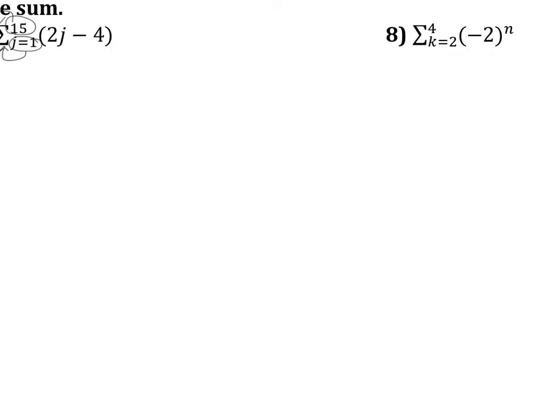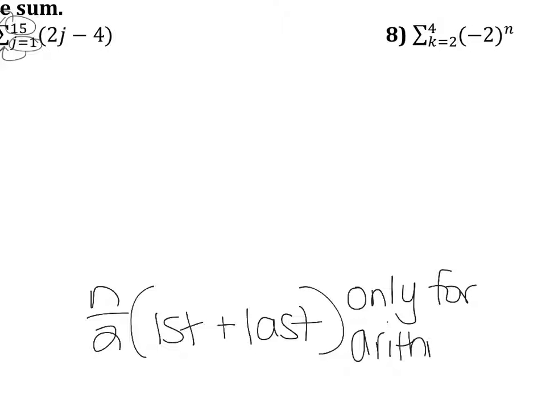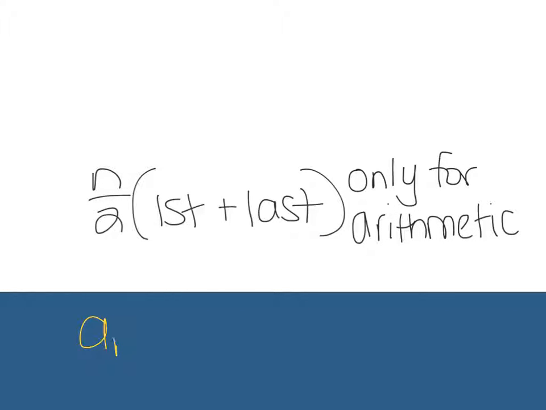So our formula, n over 2 times first plus last, only works for arithmetic. Just like our a sub n formula is only for arithmetic sequences. So both of the formulas that we learned yesterday only apply to arithmetic sequences. Be careful, don't apply them to your other sequences. And we're going to learn more for geometric. So you want to make sure you get to know these really well, that these are just arithmetic.